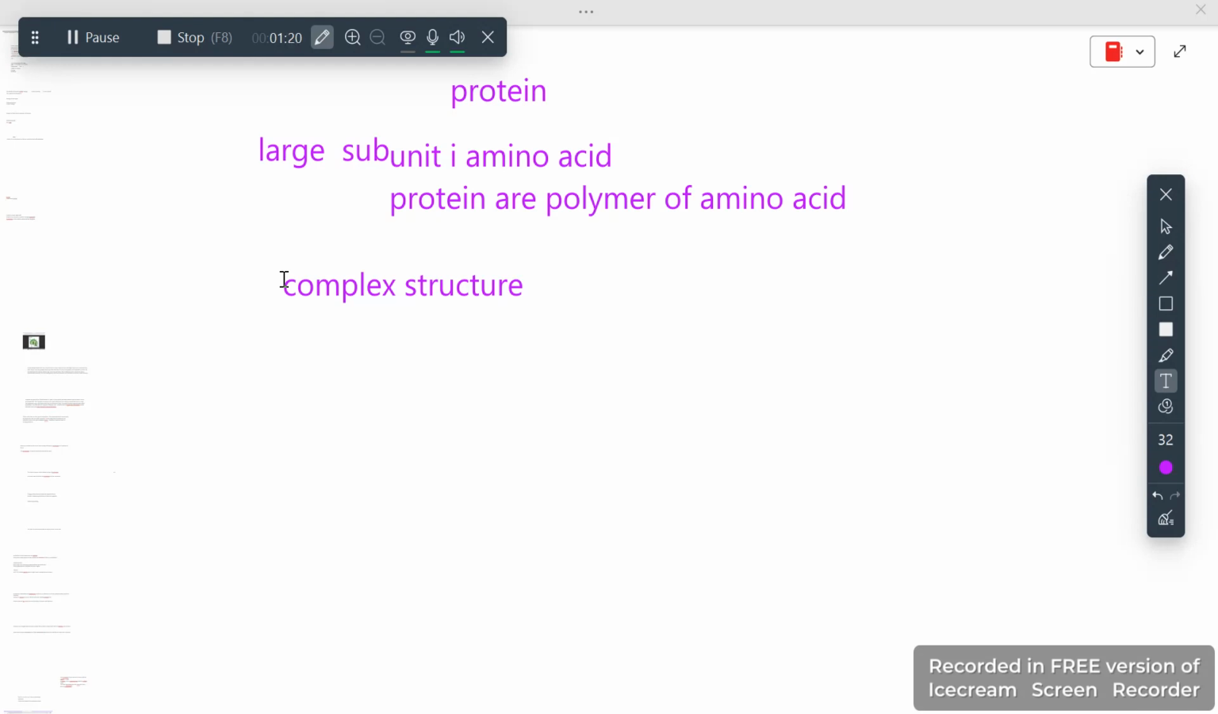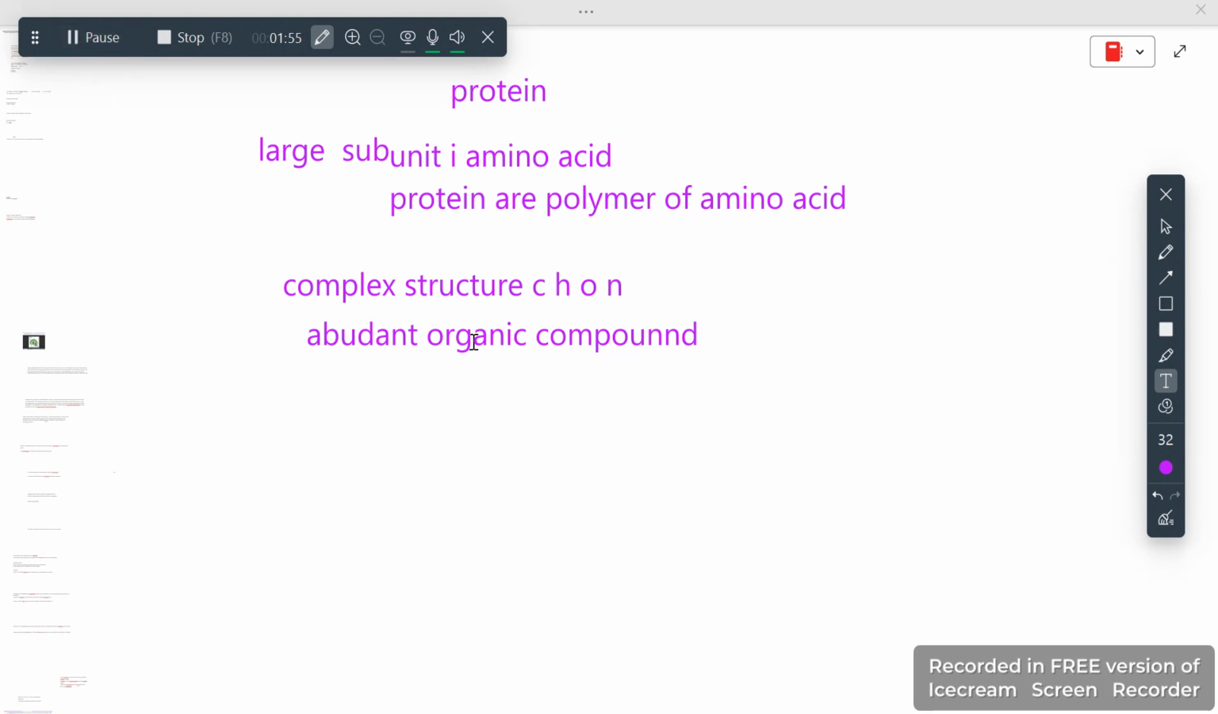They have a complex structure which has C, H, O and N. Now what are these? These are the elements: carbon, hydrogen, oxygen, nitrogen. These four make up its complete structure, and protein is the abundant organic compound which does a lot of functions of the body.